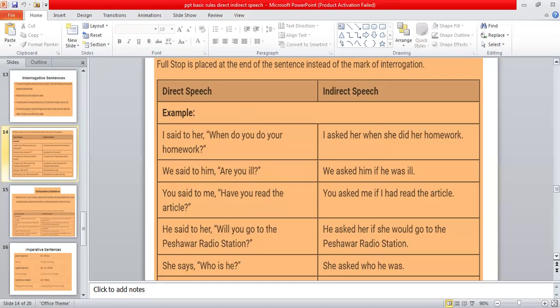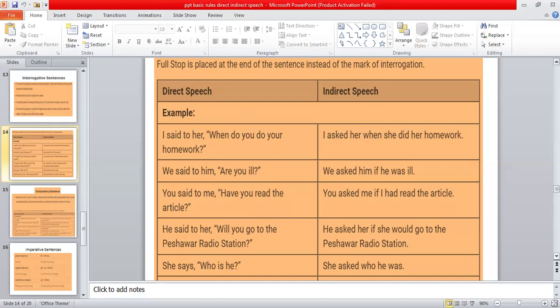Now it has been written as a positive sentence. It has been changed into a positive sentence. So instead of a question mark, we will have to put a full stop like all the positive sentences. So let's analyze all these sentences one by one. If you have an interrogative sentence, how would you change it from direct to indirect speech? I said to her, when do you do your homework?